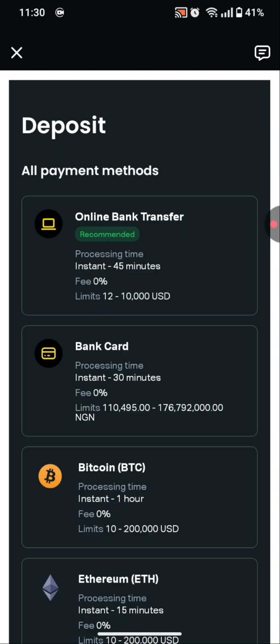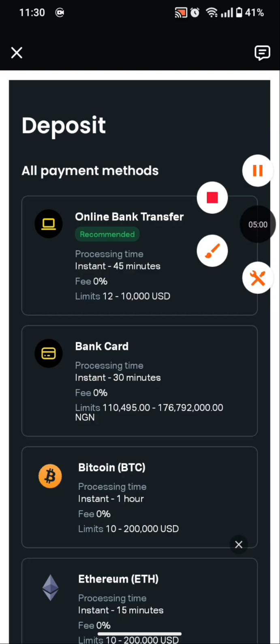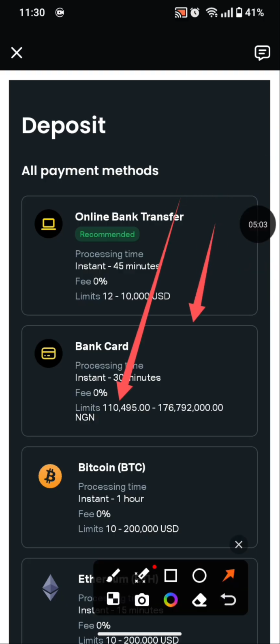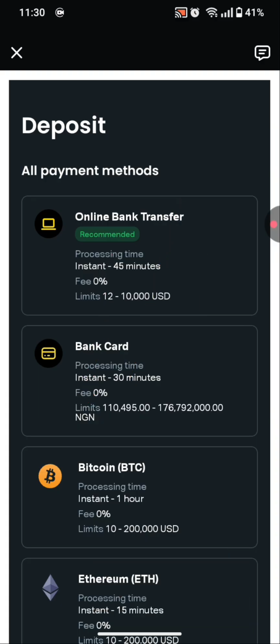Now, one thing that will make your account stand out once it's activated for arbitrage is the fact that the limit will be in your local currency. As you can see, my limit is in Nigerian naira, which is my local currency. If you are in Ghana, it will be in Ghana cedis. Whatever country you are in, the limit of arbitrage on your account will be stated there in your local currency on the bank card deposit option, but every other option will remain the same.